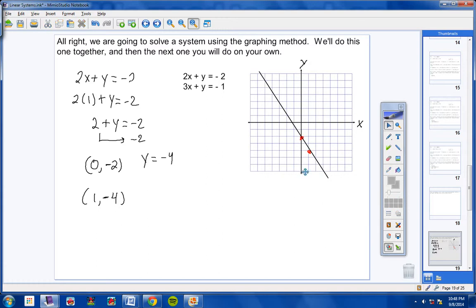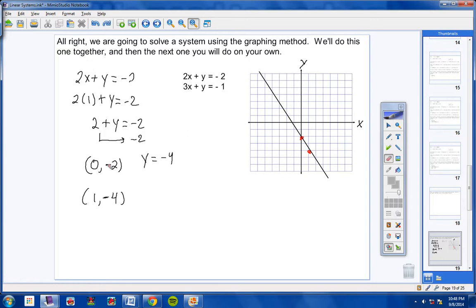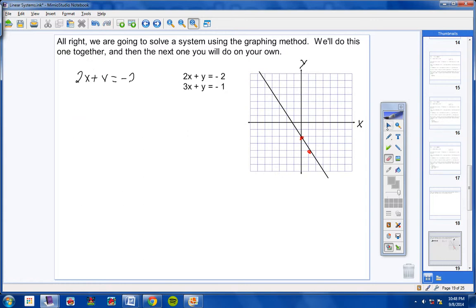And there we go. All right, now what we're going to do next, notice that we took one equation right here. I'm going to circle it for you. This one right here, if I can get this thing to work, there we go. I took this equation right here, and I graphed it. Now I'm going to take the bottom equation, I'm going to graph it. So 3x plus y equals -1, okay? And I'm going to put into the equation 0 and 1. So here we go. Where the x is, I'm going to substitute 0.